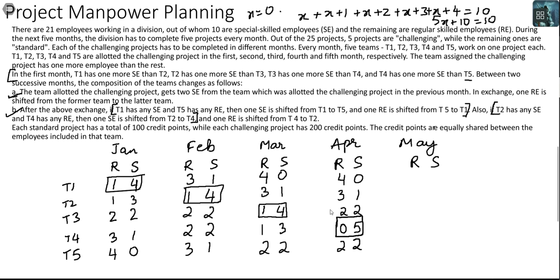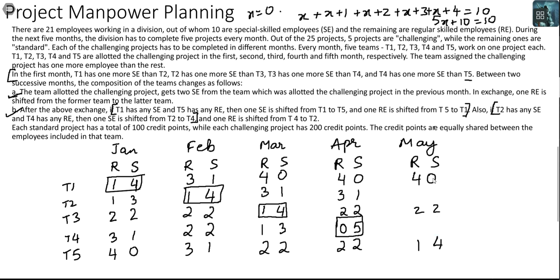I don't need to make any further edits. Let's go to May. First movement 4, 0, 3, 1, 2, 2. 2 people shifted here, 1 person shifted here, so I have 1 and 3 here, 4 and 1 here, fine. Now the other shift that I have to take care of was if T1 has an SE. T1 doesn't have any SE, I don't have to care about it. T2 has an SE, it does, and T4 has any RE. T4 also has an RE, so these people will change.